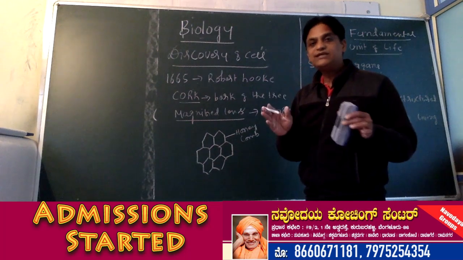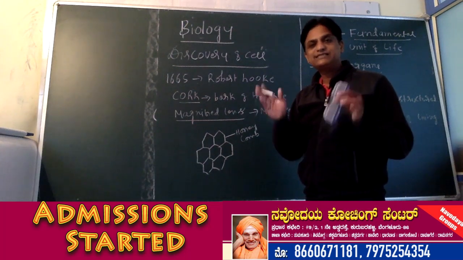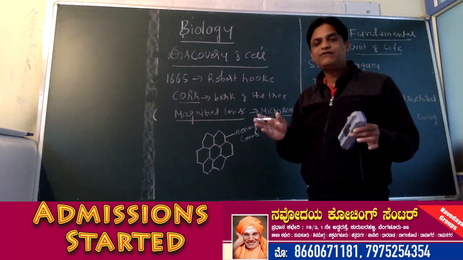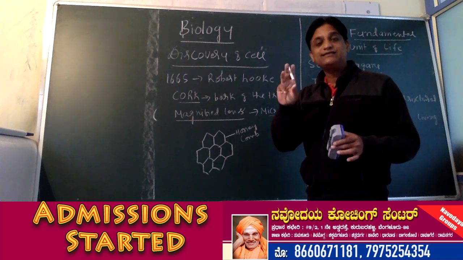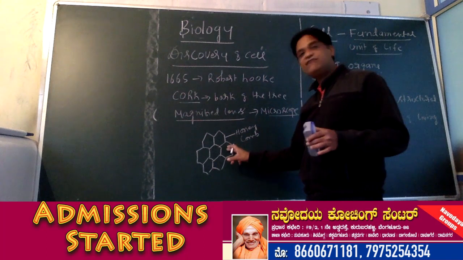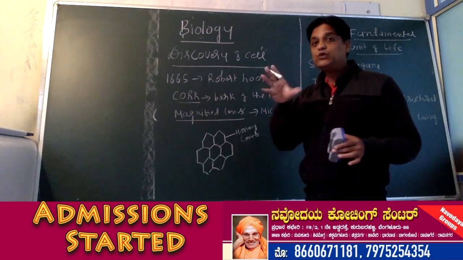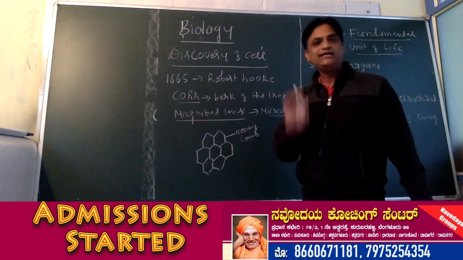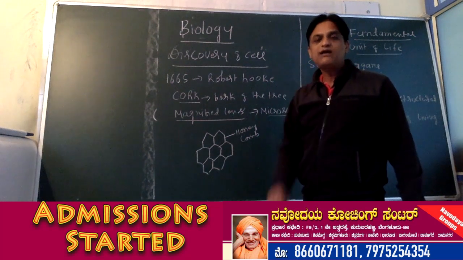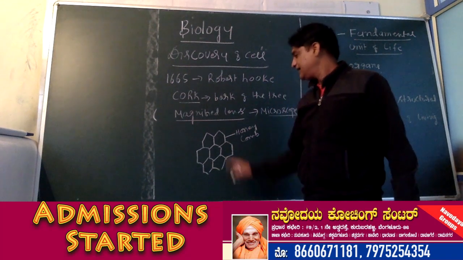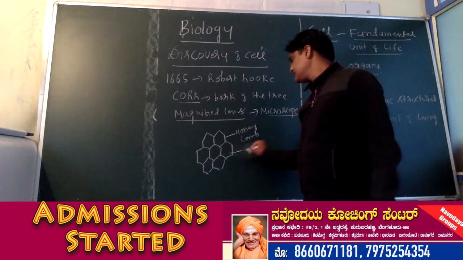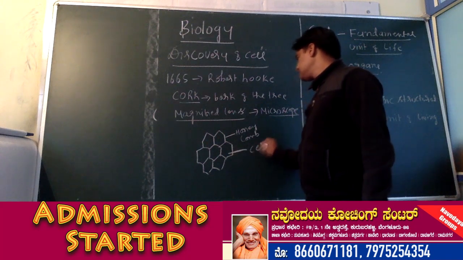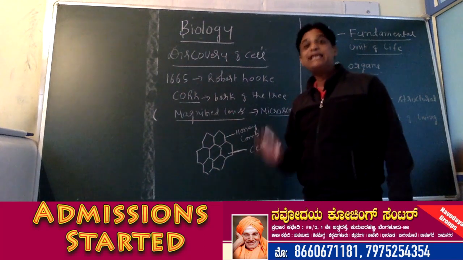So if you observe, that is what we can say, the roti of honey. There we can find honeycomb-like structures, and within those honeycomb-like structures small compartments are seen, and for these compartments Robert Hooke coined the term cell.